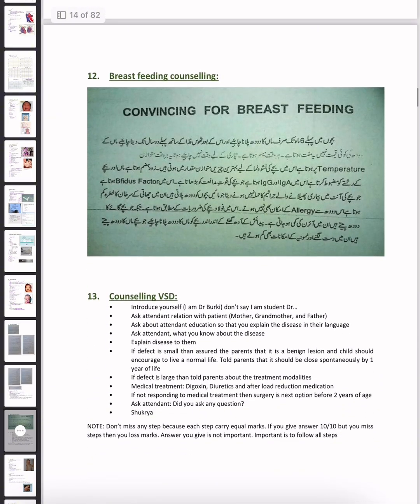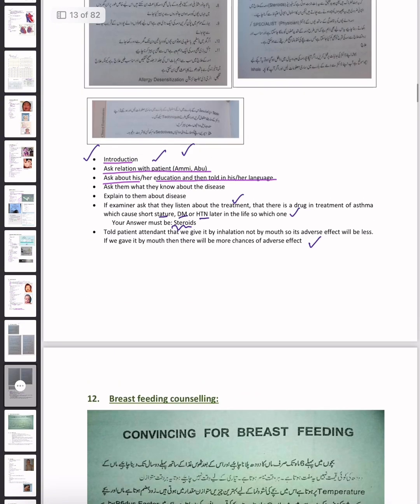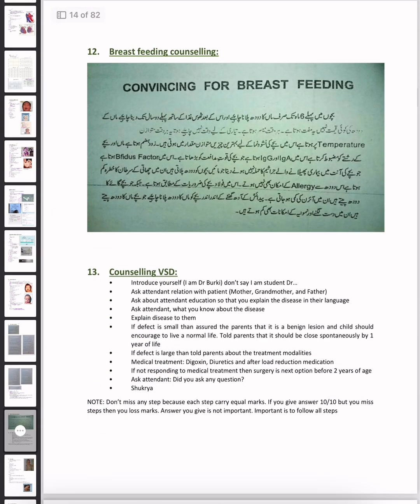Okay, the next important station is breastfeeding counseling. How will we counsel about breastfeeding? So, convincing for breastfeeding is given here in the Urdu language. The basic method will be that of asthma, which we discussed already. So if you want to learn about breastfeeding, then you can read this page.